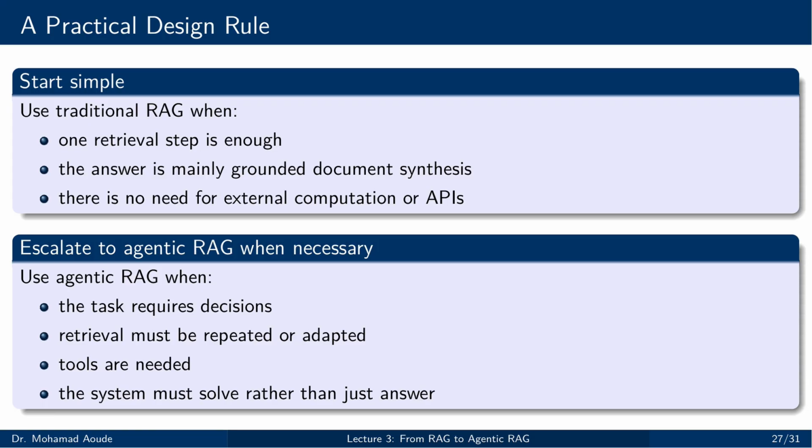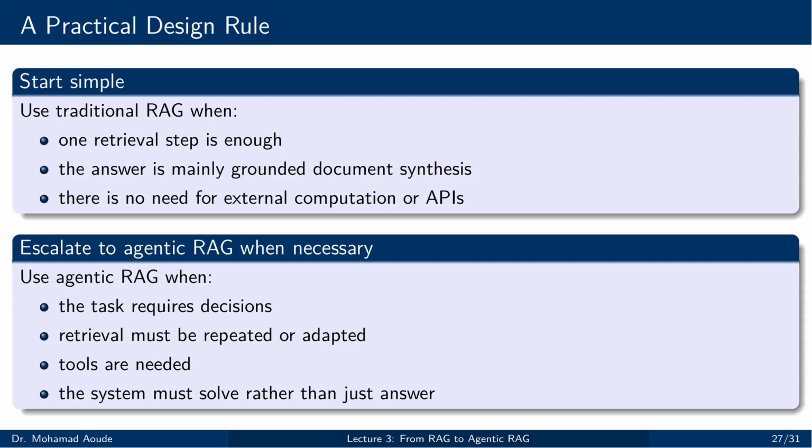This slide gives the practical rule I want you to remember. Start simple. Use traditional RAG when one retrieval step is enough, when the answer is mainly grounded document synthesis, and when there is no need for external computation or application interfaces. Escalate only when necessary. Move to agentic RAG when the task requires decisions, when retrieval must be repeated or adapted, when tools are needed, or when the system must solve rather than simply answer.